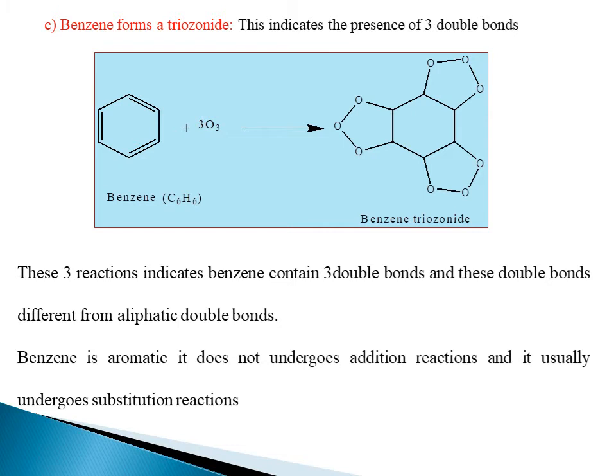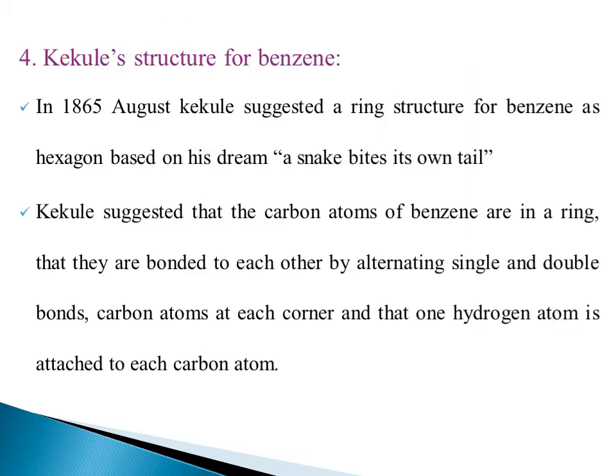So by substitution of bromine, by addition of hydrogen, and by formation of triozonoid, we can give these statements: benzene is cyclic in nature. It possesses 3 double bonds. The 3 double bonds are completely different from aliphatic double bonds. The benzene may be aromatic in nature, so it does not undergo addition reactions. So it easily undergoes substitution reactions.